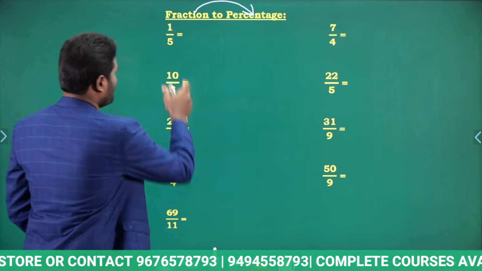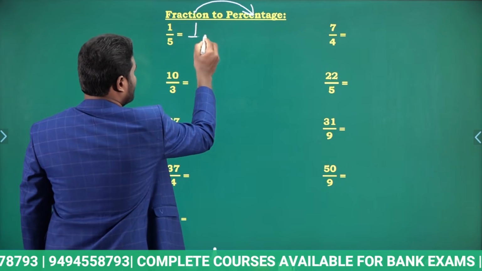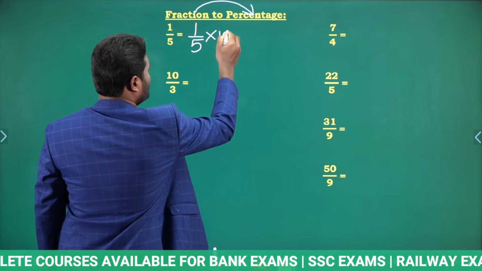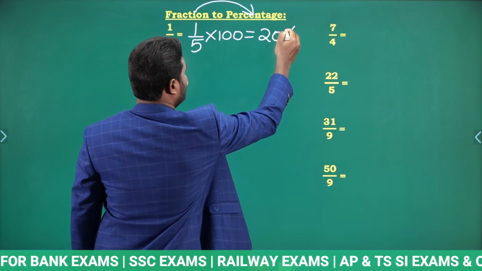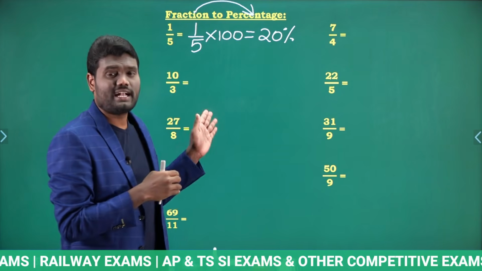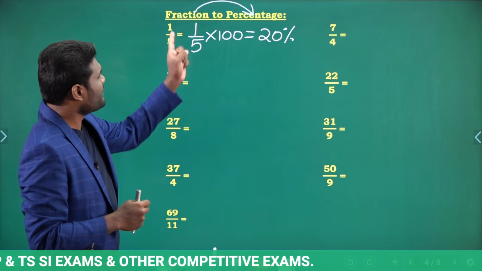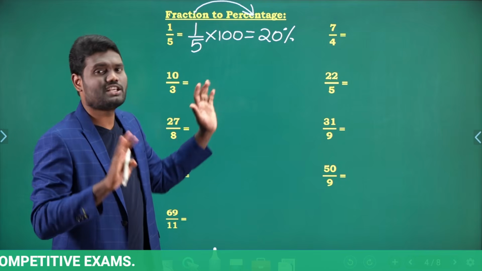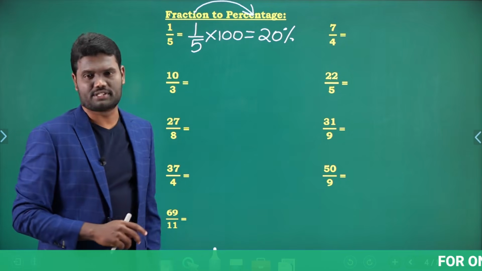Very simple. So 1 by 5 as a fraction in terms of percentage: you calculate 1 by 5 into 100. Now this is going to be 20%. If you are converting percentage to fraction, you divide by 100. If you are converting fraction to percentage, you multiply it with 100. This is the only difference. So 1 by 5 is nothing but 20%.